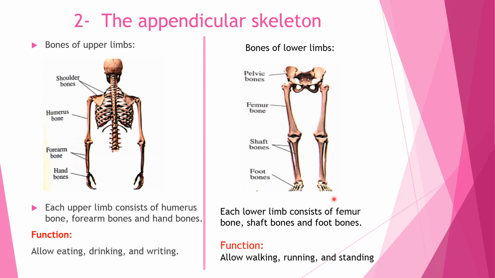What is the function of the lower limbs? They allow walking, running, and standing. So the appendicular skeleton consists of the bones of the upper limbs and the bones of the lower limbs.